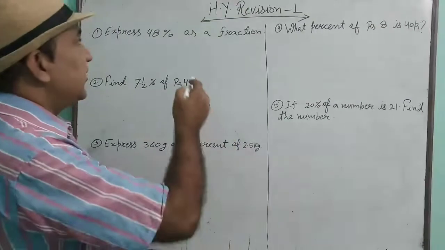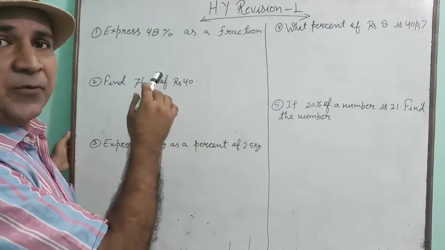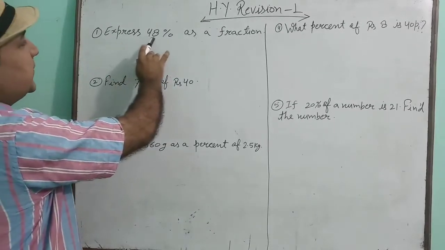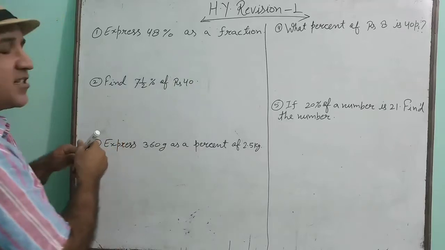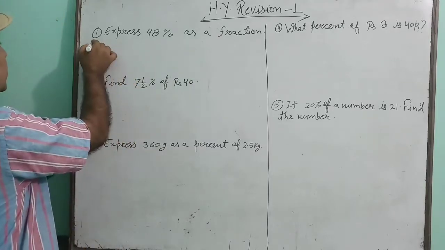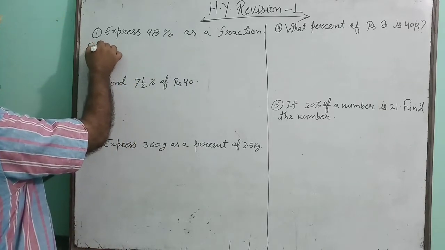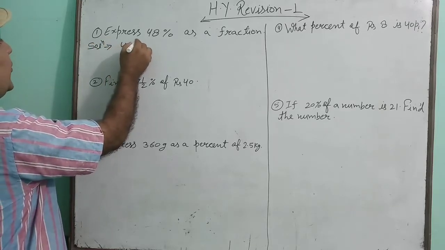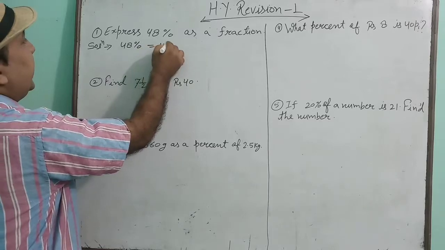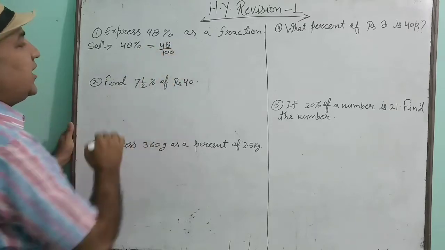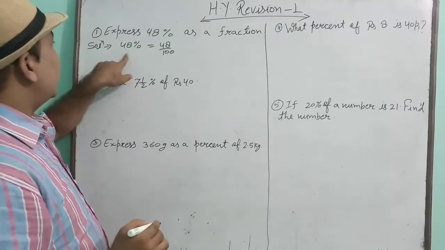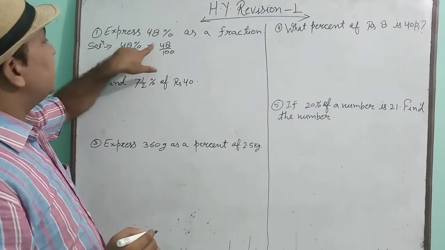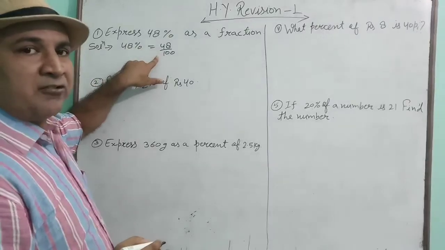So see here, the first chapter I have started from percentage. First question is express 48% as a fraction. I hope this question is very easy for you. But then also you have to see, 48% means 48 upon 100. When 48% is changed into fraction, it will be written as 48 upon 100.